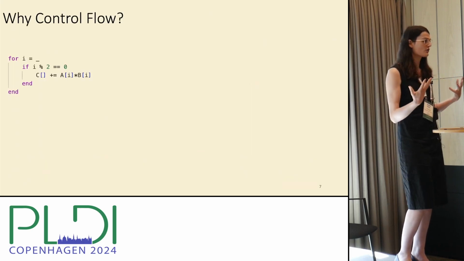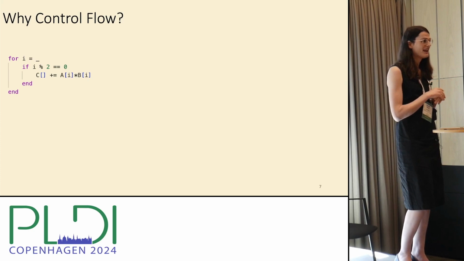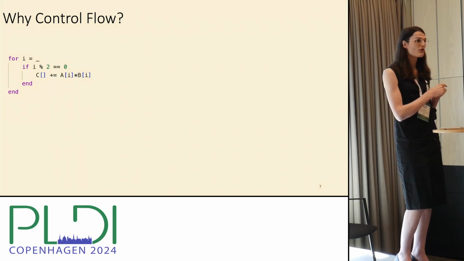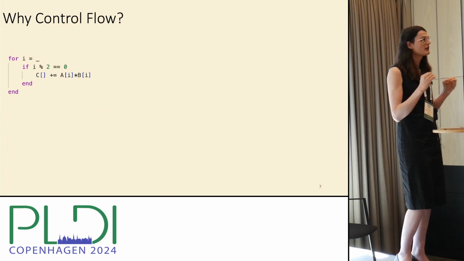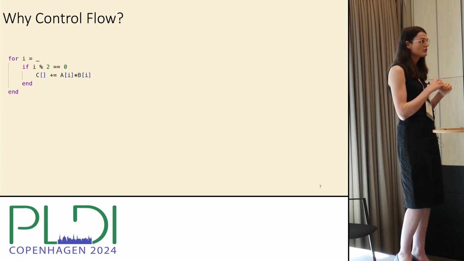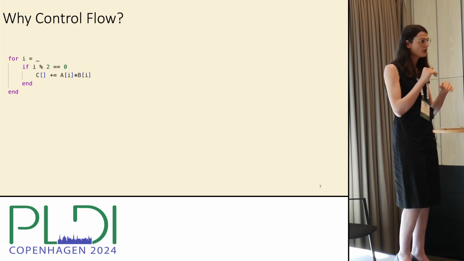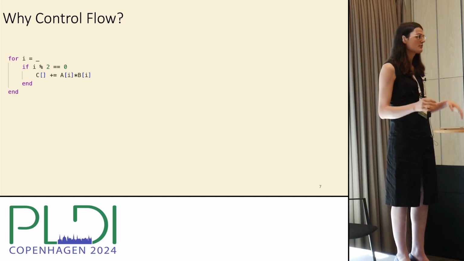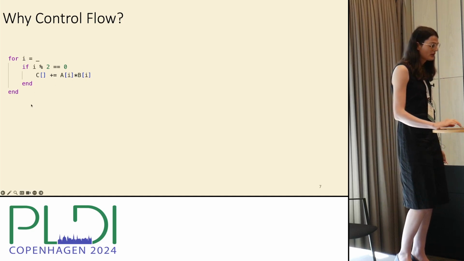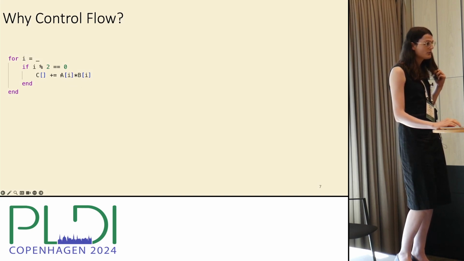So why control flow? Why am I obsessed with this? I think that it's a good way to describe at a high level, in a succinct way, what we'd like our sparse computation to do without getting into the nitty-gritty of incrementing pointers over sparse arrays, because that kind of logic is going to be the same every time. So one example is, consider the computation where we do only the even pairs in a dot product. You could represent this like this.